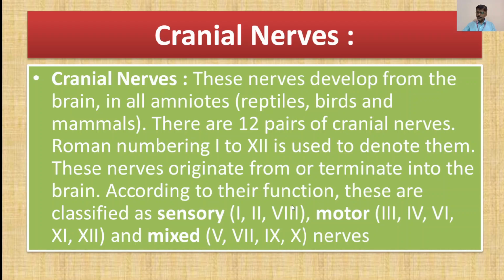According to their function, these are classified as sensory cranial nerves. Which are those nerves? Remember these numbers: first, second and eighth. These are sensory nerves. Then motor nerves: third, fourth, sixth, 11th and 12th. And mixed type of nerves: 5th, 7th, 9th and 10th. Sensory, motor and mixed type, so cranial nerves are of three types: sensory, motor and mixed type.